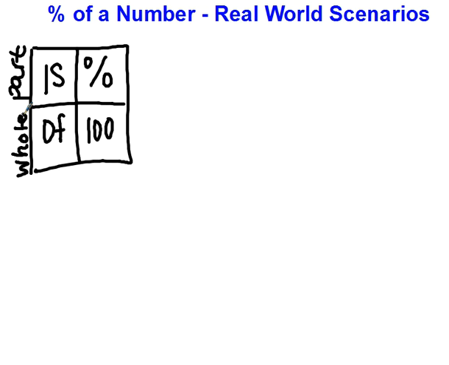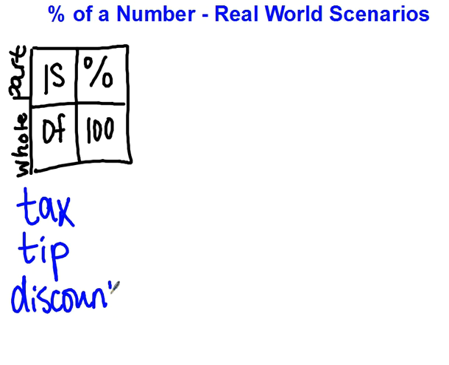in the real world. So some of the things that you're going to see from the real world as far as percent of a number, you're going to see probably taxes, you're going to see tip, and you're going to see discount. So the great thing about real world scenarios is that you take what you know about finding percent of a number and you really apply it to what you know about what's happening.